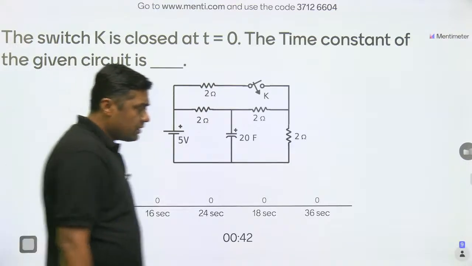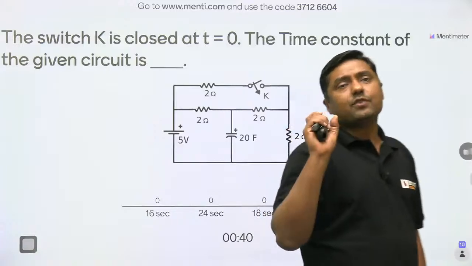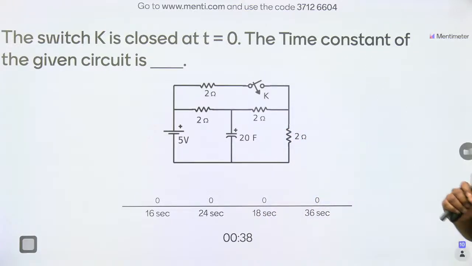In the last question, a number of students gave the answer minus 10. Minus 10 means RTH is minus 10, but RL is a passive element. We can't write RL equal to minus 10.